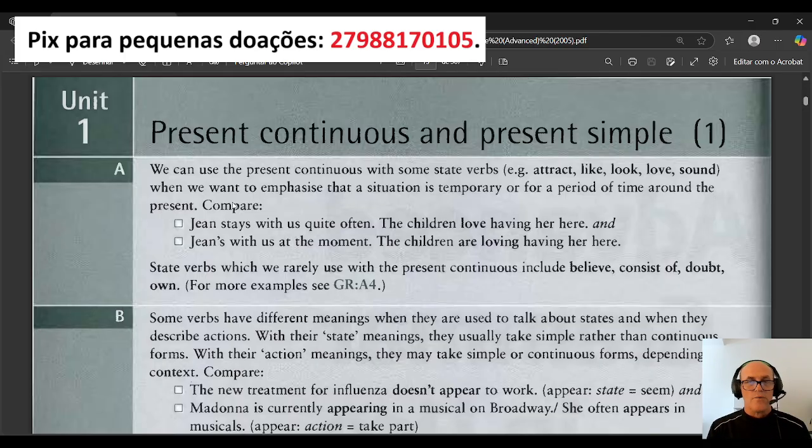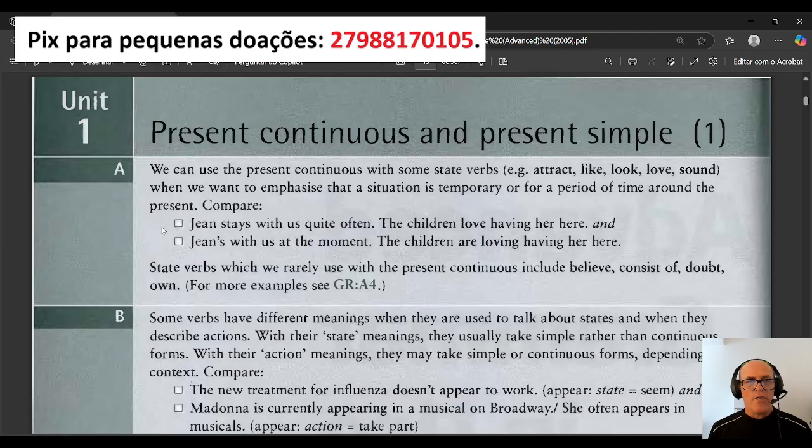Look, attract, like, look, love, and sound are verbs which we don't use so often with present continuous. For example, she is attracting, or I am liking, or you're looking, so loving. So these verbs, most of the time, are not used in the continuous forms. Okay. However, there are some situations.